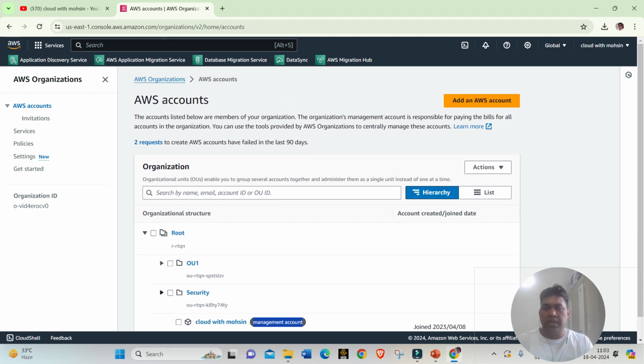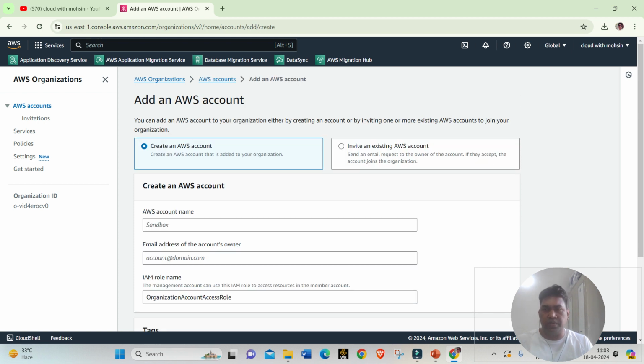Now here on your right you can see add an AWS account. If I want to add some accounts to my AWS organization, I need to click on add AWS account. It gives two options: create an AWS account or invite an existing AWS account. So you can create a new account here and add it from here itself.